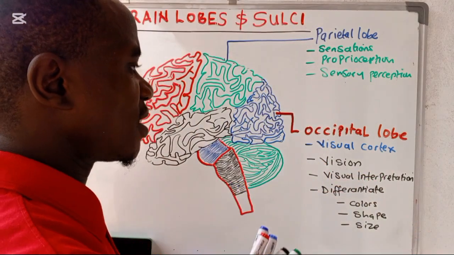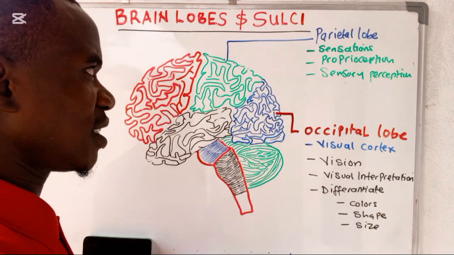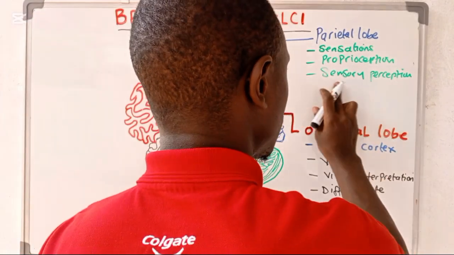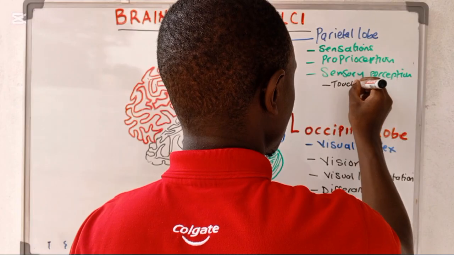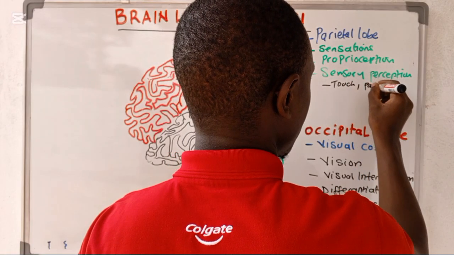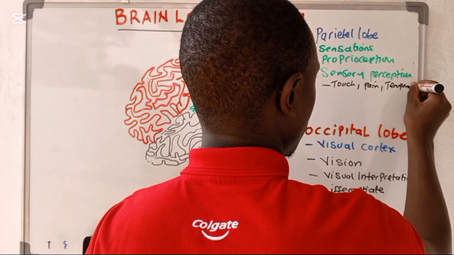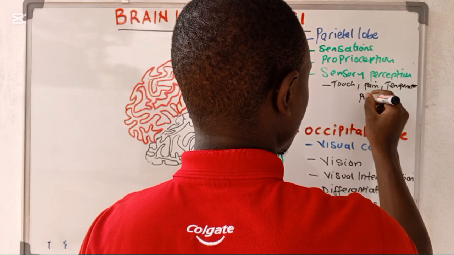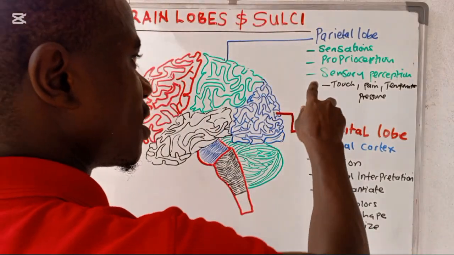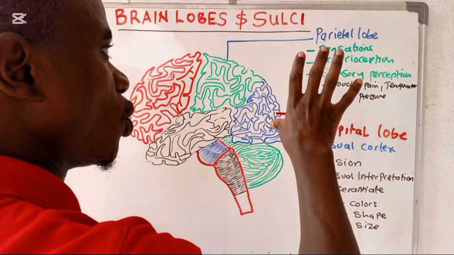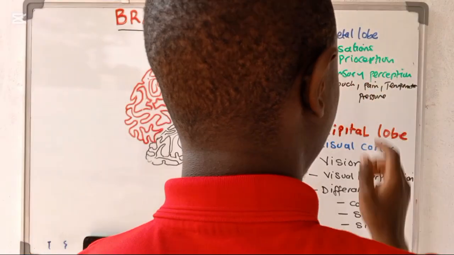And when we talk of sensory perception, we have a lot of sensations which are going to be coming. We have what we call touch, pain, temperature, and pressure. So all these sensory sensations are going to be perceived in this area which we are calling the parietal lobe.